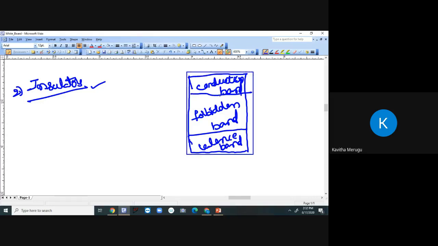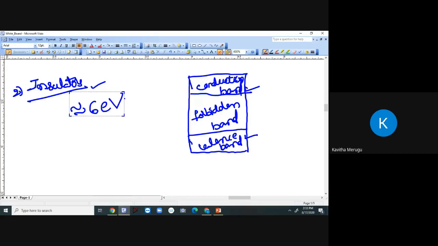Now the valence band is very, very full, if you see the combination of all these bands, whereas the conduction band is almost empty, because there won't be any electrons flowing in insulators, since they oppose the flow of current. If you see the energy gap between the valence band and the conduction band, it will be approximately equal to 6 electron volts. These points are very important.